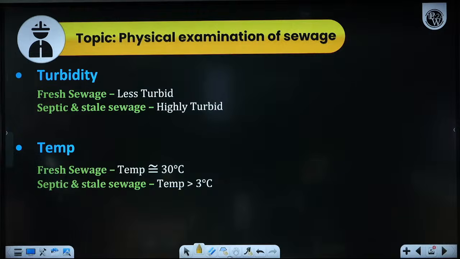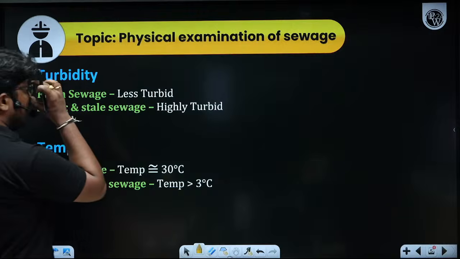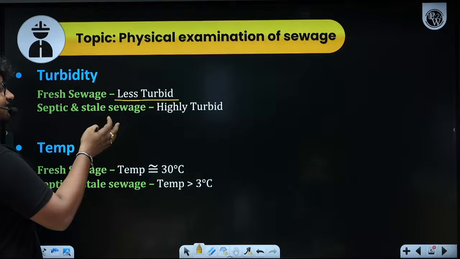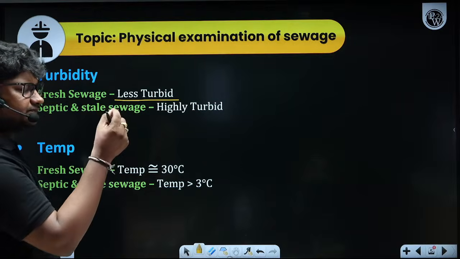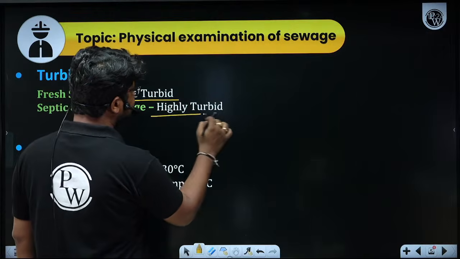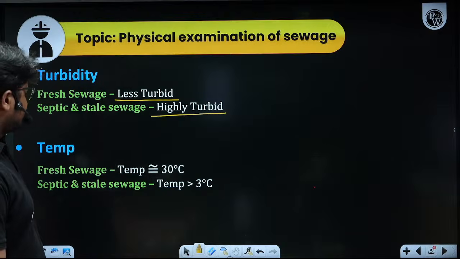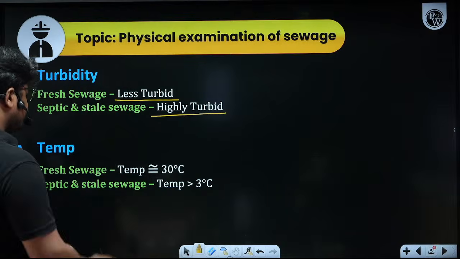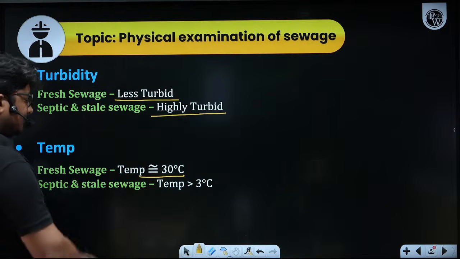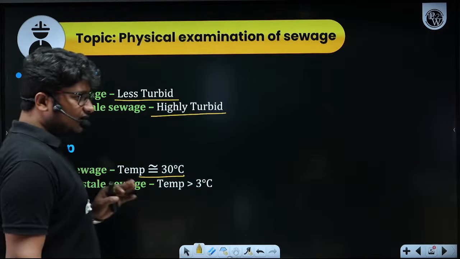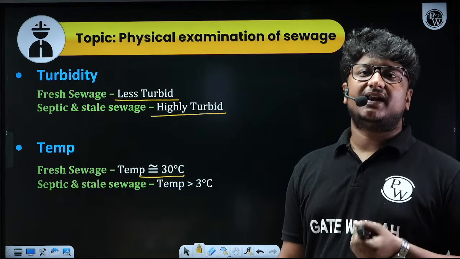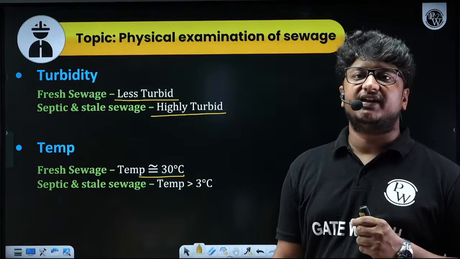When it comes to turbidity, fresh sewage will have large particle size, so the turbidity will be less. For septic and stale sewage, the particles are now smaller in size after degradation and decomposition, that's why the turbidity increases. When it comes to temperature, initially fresh sewage will have a temperature around 30 degrees Celsius, that means higher temperature. For septic and stale sewage, the degradation and decomposition processes are endothermic, so they will consume heat for the reaction.